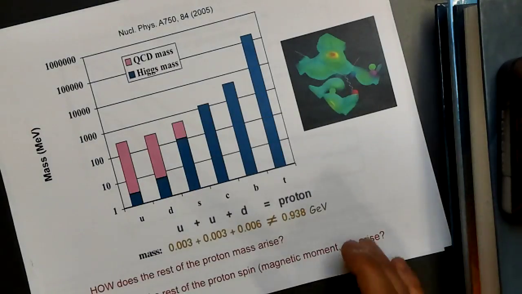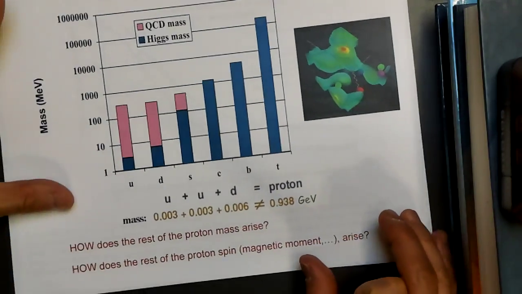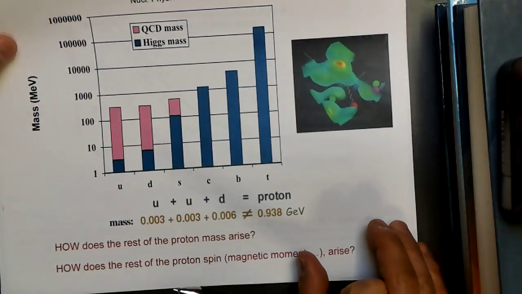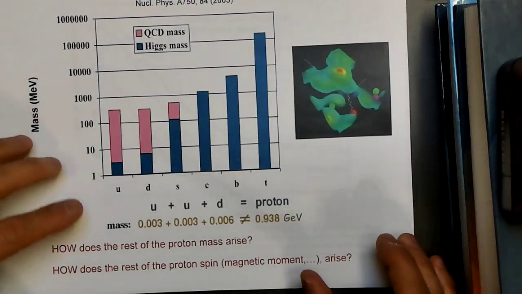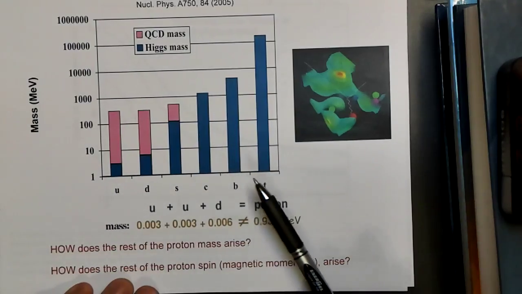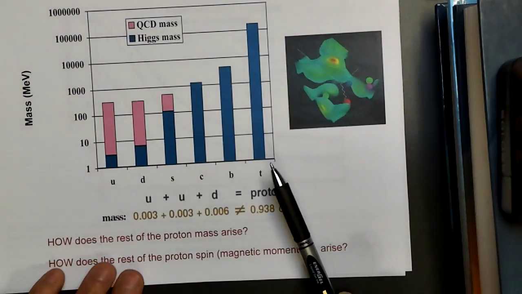Now, let me just stop here, and I should mention this puzzle. Well, actually, I'll go one slide beyond this, since it's connected to this slide.